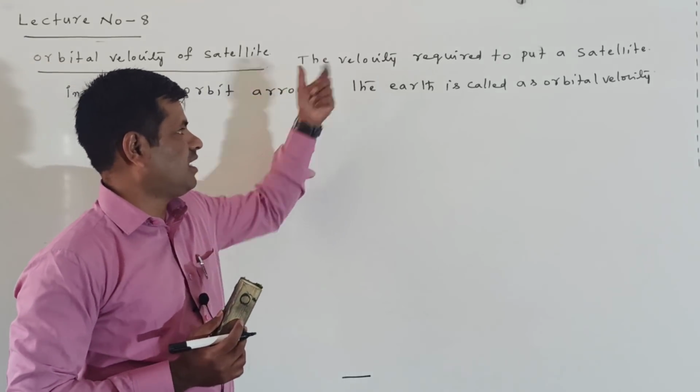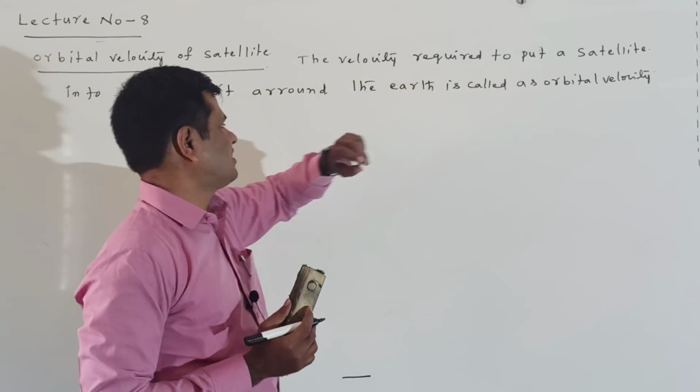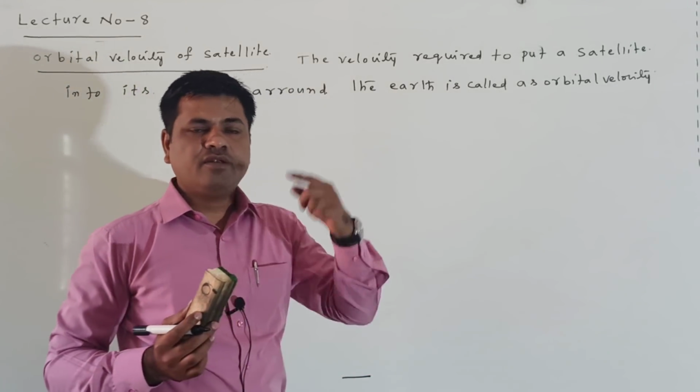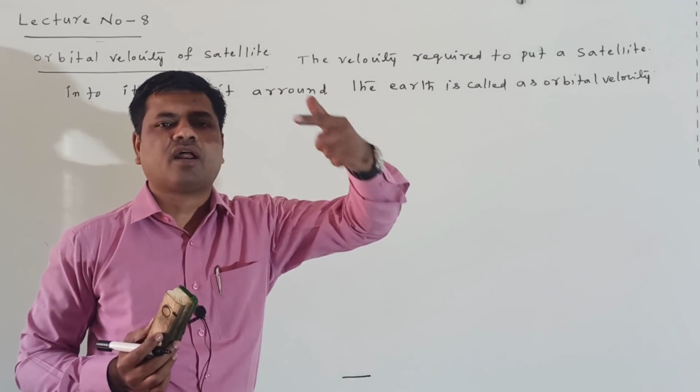Here we are saying that the velocity required to put a satellite into its orbit around the earth is called orbital velocity. Into its orbit means it is revolving in a circular orbit.